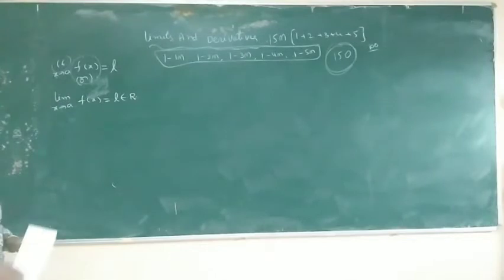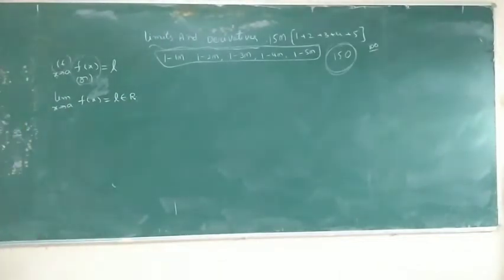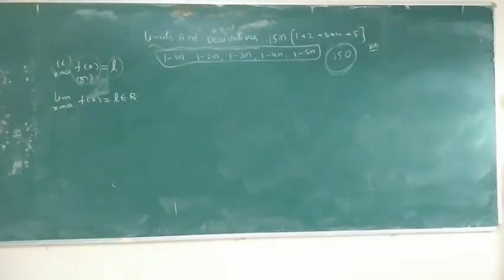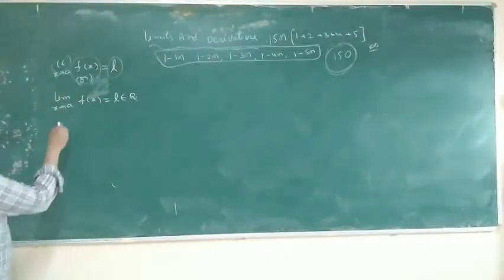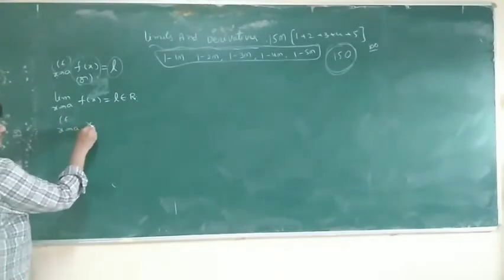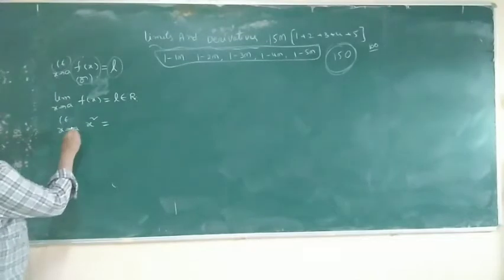L is always a real number. Limit exists means what? Limit exists means that L always belongs to R. For example, limit x tends to a, x square. For example, limit x tends to a, x square, where x tends to 0.